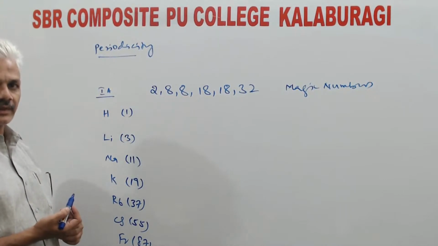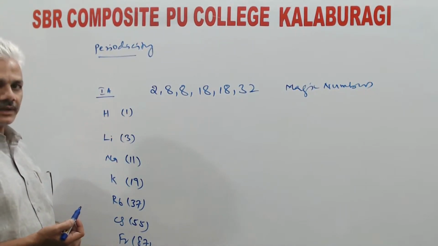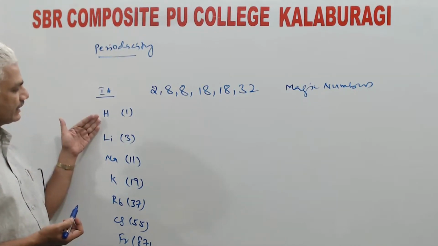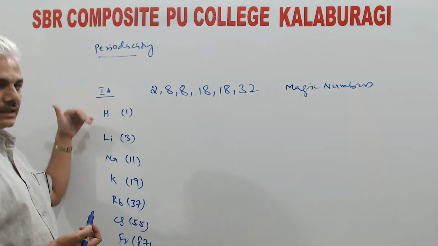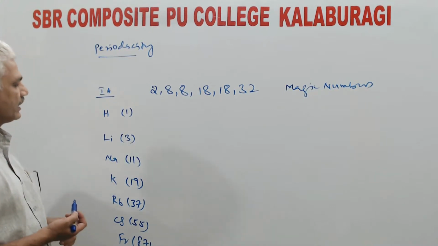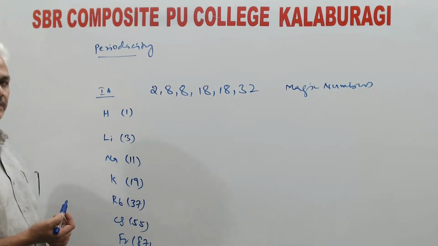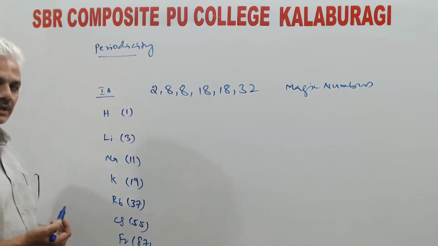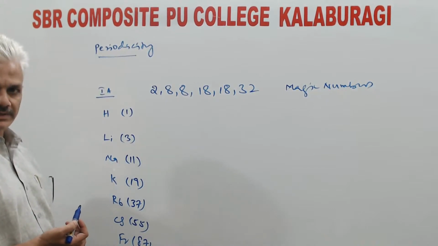One more aspect is, at these intervals of atomic numbers, what happened? Elements belonging to the same group appeared and they are together. And the elements present in a particular group will have similarity in chemical properties and regular change in the physical properties.